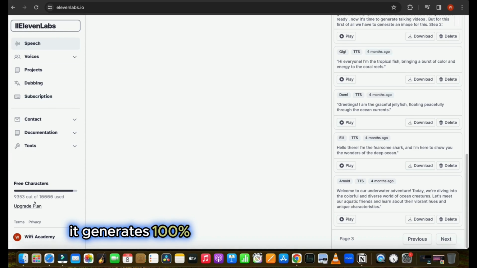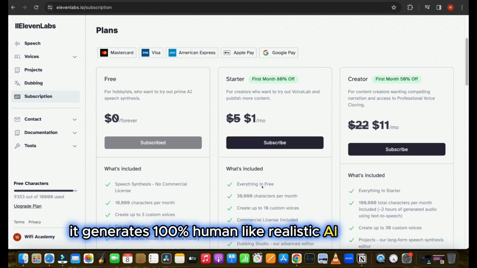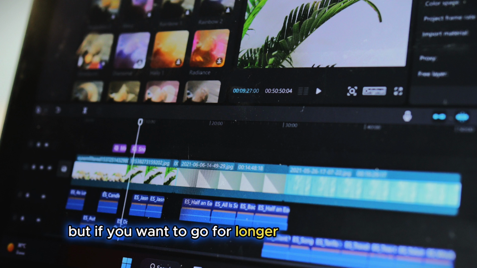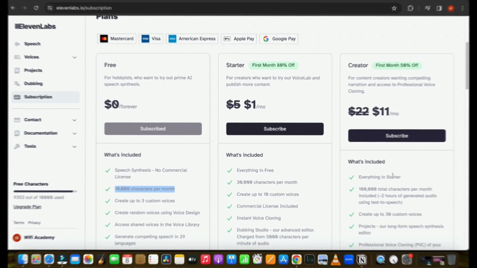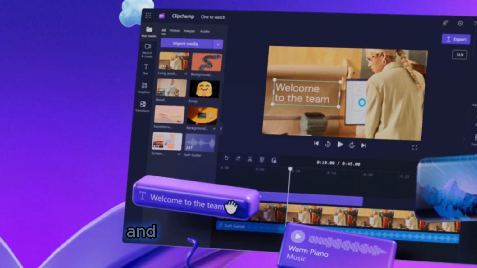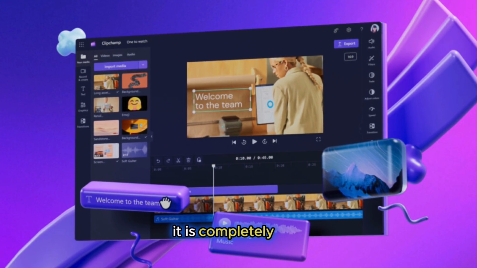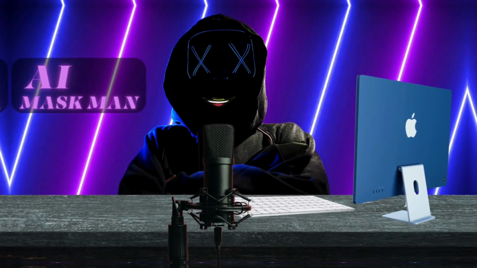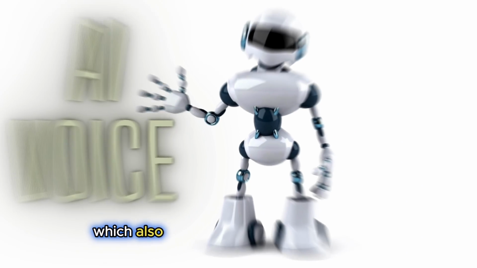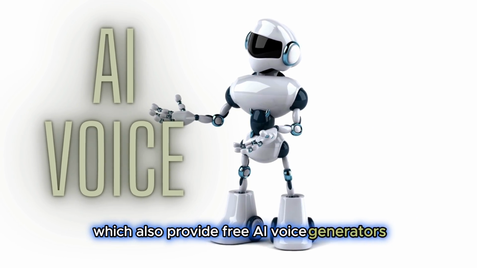It generates 100% human-like realistic AI voiceover. It also gives 1,000 free characters per month. But if you want to go for longer videos in this niche, I would suggest getting a paid plan. You can start with either a starter plan or creator plan. And the second tool is Clipchamp. It is completely free, so you don't have to worry about paying anything. Clipchamp is an online free video editor tool which also provides free AI voice generators.